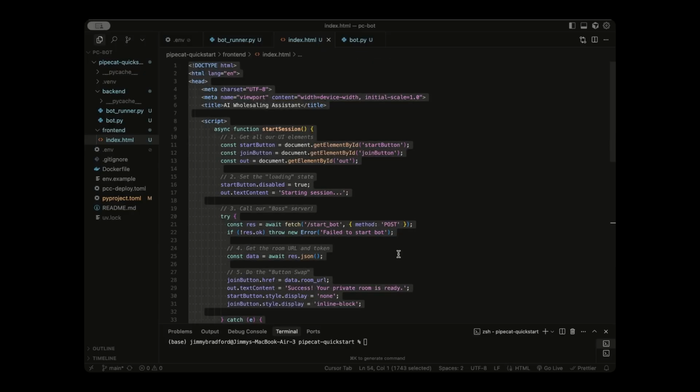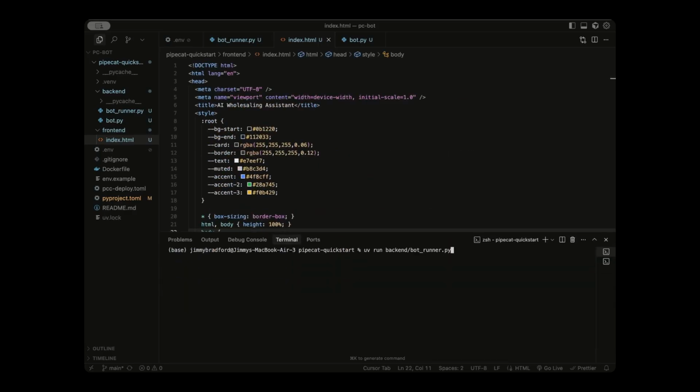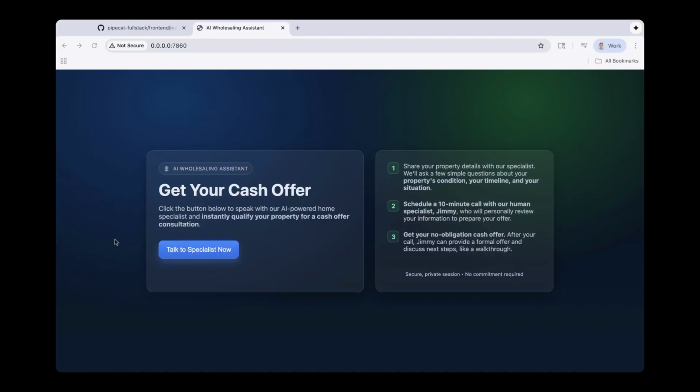So we can just paste in this whole file. Now it's going to look much better. Let's just save this and rerun our server. So I'm going to use the command that we've been running as well as a reload flag. Now let's go check it out in our browser. And as you can see, it looks much nicer. You can easily just prompt Cursor and get a much nicer looking front end. But let's go back to the code because the last thing we need to do is implement our AI avatar.